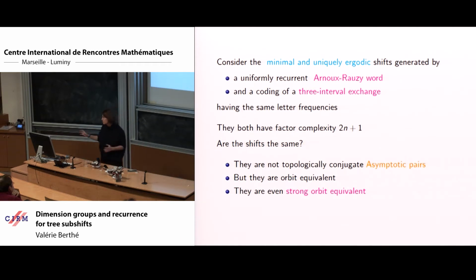So this question makes sense. We can't have a topological conjugacy because of the combinatorics behind it, by the argument of asymptotic pairs, as developed by Thierry Coulbois in his lecture, for instance.